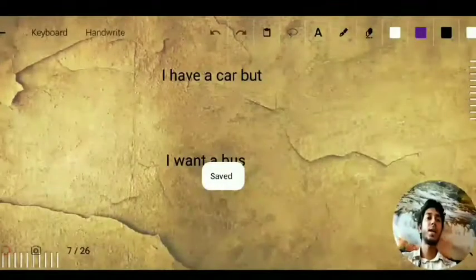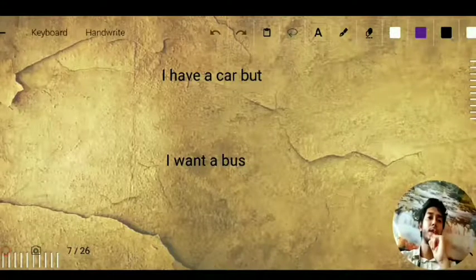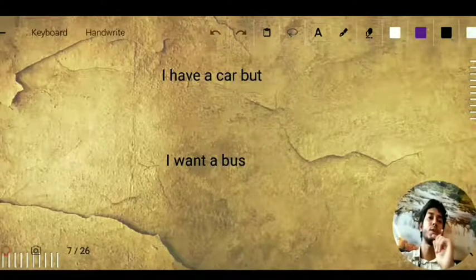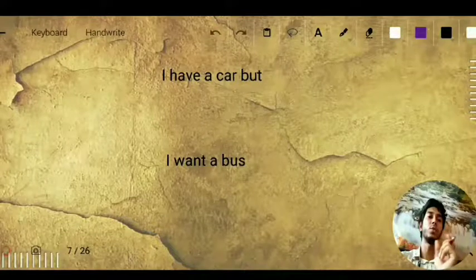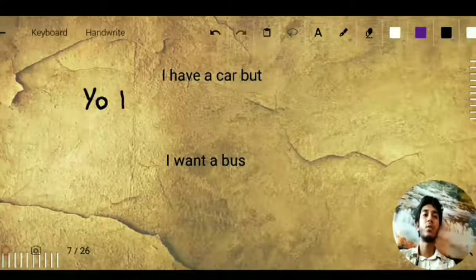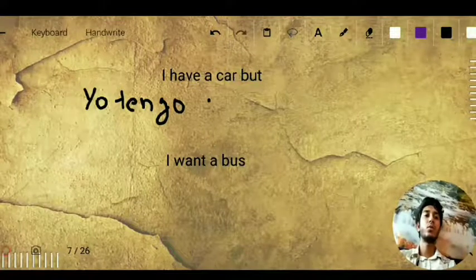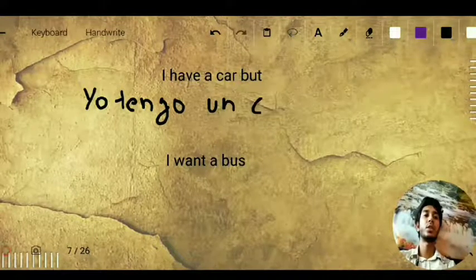So here we have: I have a car but I want a bus. The word for have is tener, and if you are going to conjugate it with I, the ending will be o, yo o. So I have will be yo tengo, T-E-N-G-O, tengo un coche,